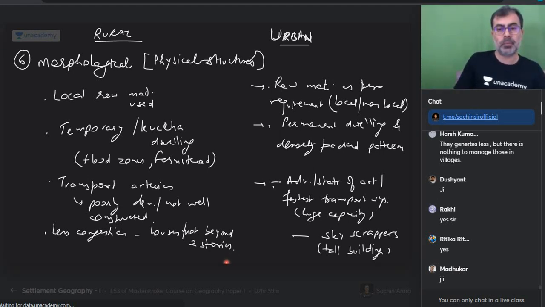True. So do you understand what settlements are? Do you understand the differences? We are talking about the world in this, and India as well. And do you understand what geography is going to do? Geography is going to study all this.